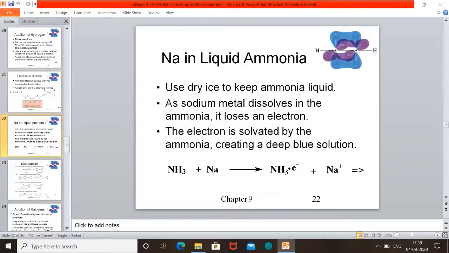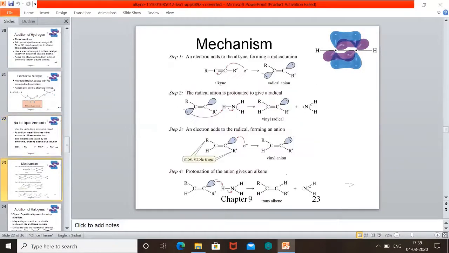What we are doing is using sodium and liquid ammonia. If you see the mechanism of this reaction, first an electron is added to this alkyne. We get a radical anion, and to this radical anion a proton is added, and the addition of proton follows two or three steps and we get a trans product. In the last product you see R and R on opposite sides, diagonal, this is a trans product. So we have to remember the difference. When using barium sulfate, palladium and quinoline, we get cis, and when using sodium and liquid ammonia, we get the trans product.